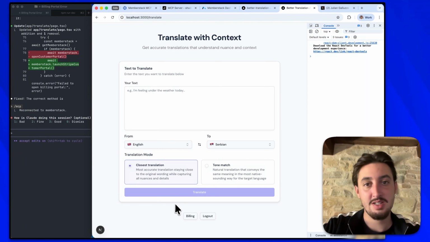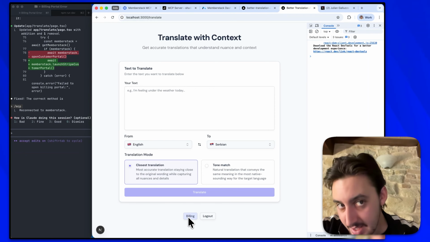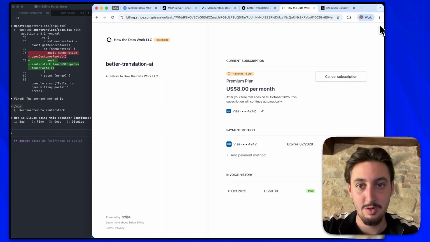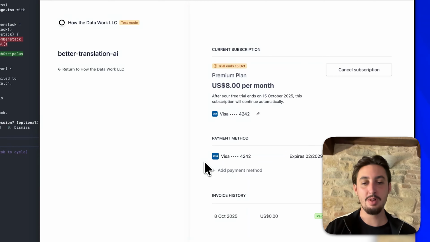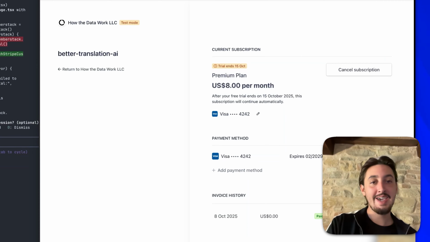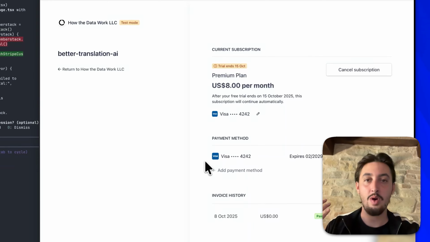Now take a look at this. So now we have our translate with context thing, and there's a little button that says billing. And if I click that little button that says billing, it is going to open this Stripe customer billing portal. And we can see I can cancel my subscription. I can do whatever I want to do. So what people are often going to do is they're going to sign up for a trial. They're immediately going to go and cancel it. They're going to use it for 7 days for free. That is totally fine with me. If it is not useful for them past 7 days, I do not want them paying for it to begin with.